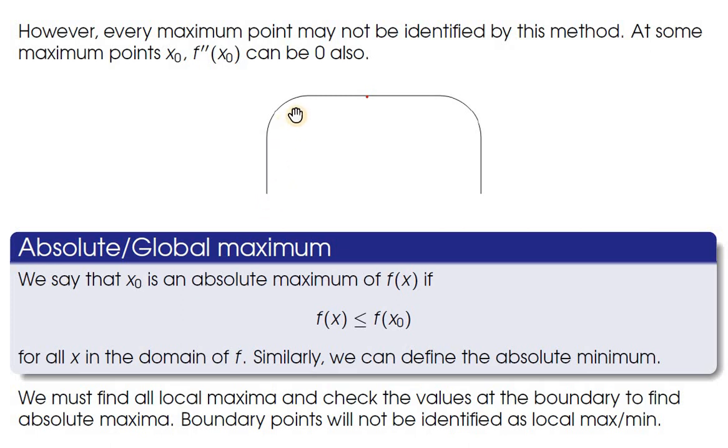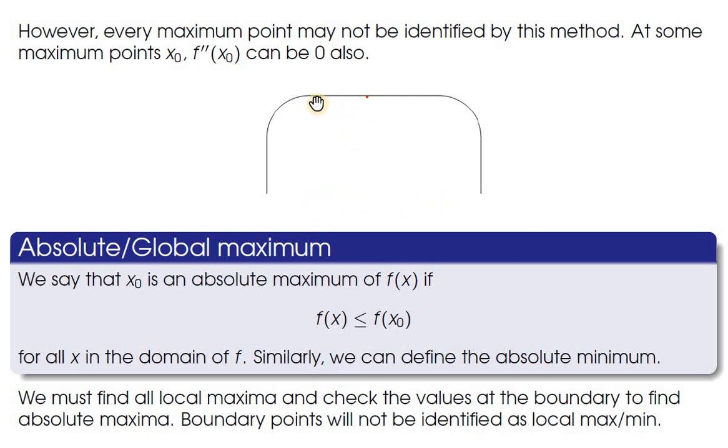For example, consider a function whose graph is like this, and take a point here. That point I have denoted by a red dot. At this point, you can see that the function has a local maxima. It is not only having a local maxima at this point; to the left side and to the right side, I have drawn the curve to be a line parallel to the x-axis. At each of these points, there are local maxima for the function. There are infinitely many local maxima around this dotted point.